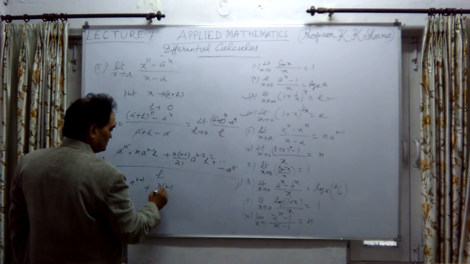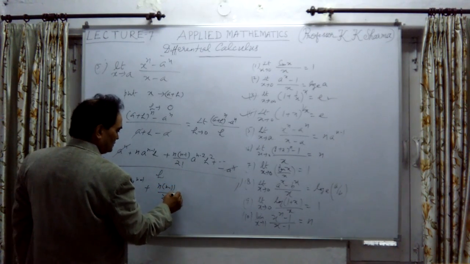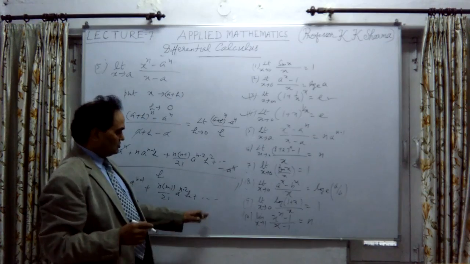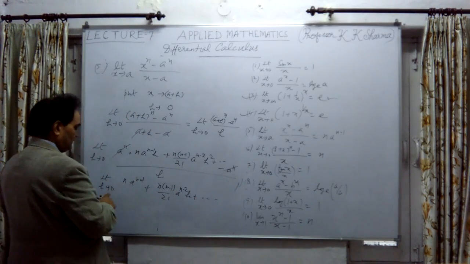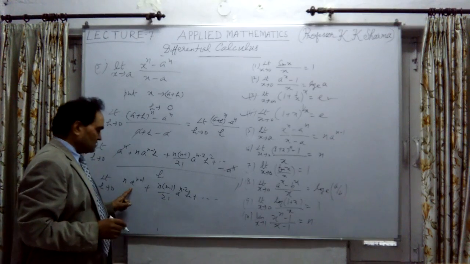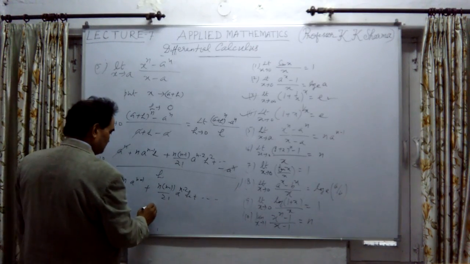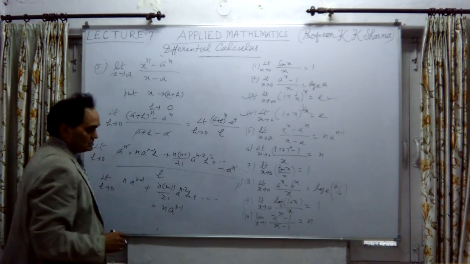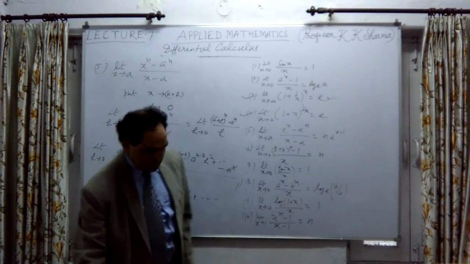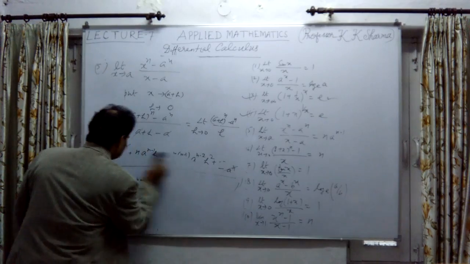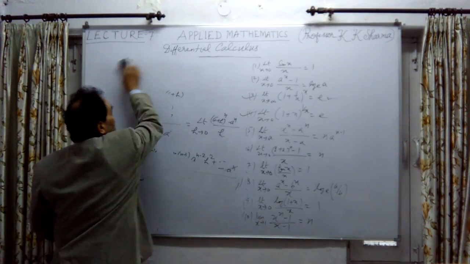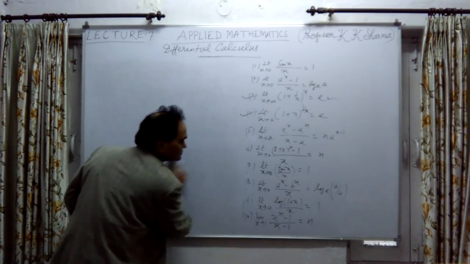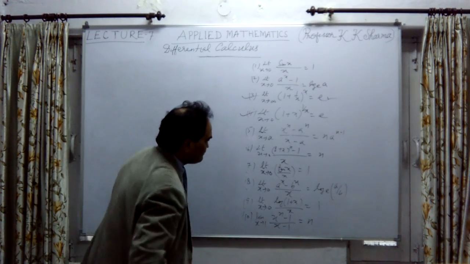n into n minus 1 upon factorial 2 into a raised power n minus 2 into h, plus every term will contain h. So in this way, if h tends to 0, every term other than this will become 0. So in the limiting position when h tends to 0, n a raised power n minus 1 is the answer which we obtain here. Okay, the answer is the same. In this way, the question is solved. So this is also used as a formula, and if such questions are coming, we can solve them in this way.